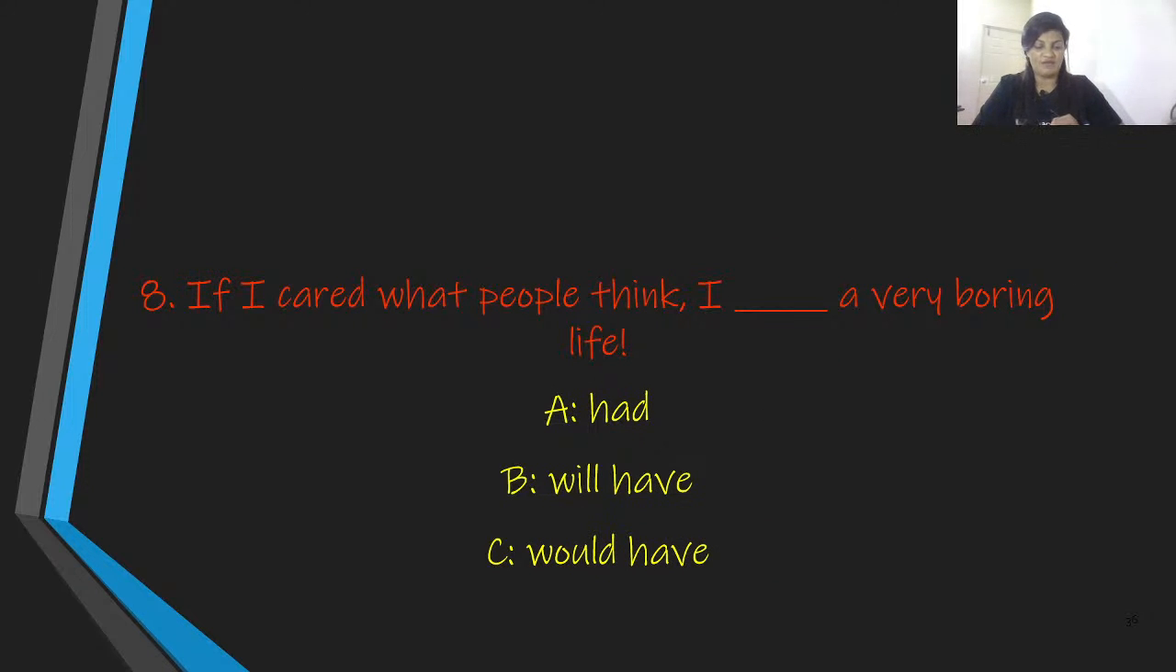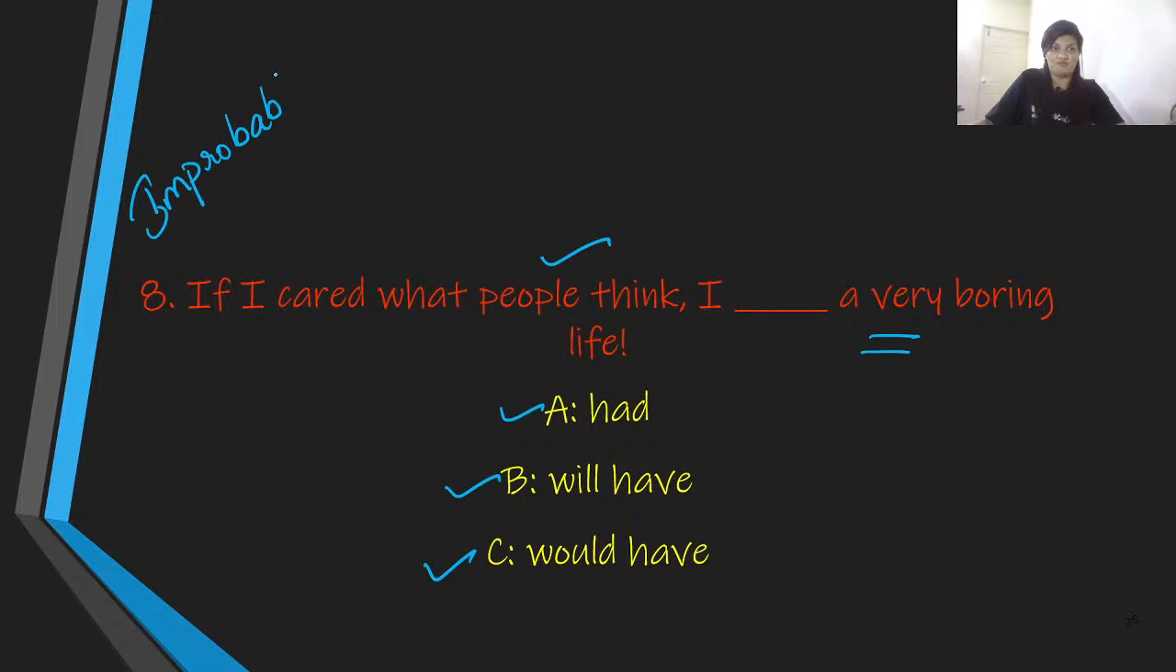Next one is, if I cared what people think, I dash a very boring life. The options are had, will have, would have. So what do you think is the answer over here? If I cared what people think, I dash. Well, this speaks about the improbable situation, an imaginary situation. Therefore, we are going to use the third option, which is would have.